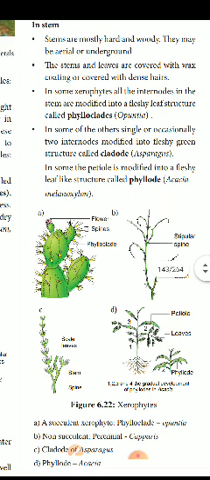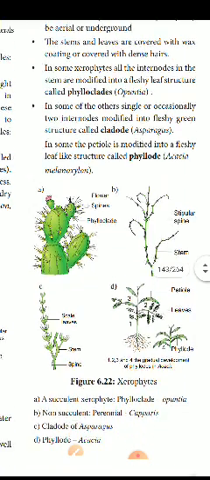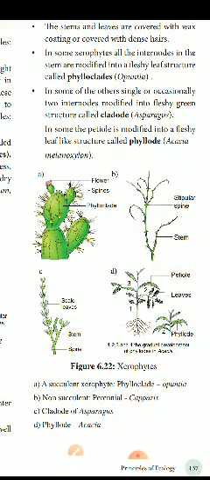Okay. In some others, one or occasionally two internodes are modified into fleshy green structures called cladodes, as in Asparagus. In some, the petioles are modified into fleshy leaf-like structures called phyllodes. It's Acacia. You see this flower and these spines; phyllode is present in that. And in the stem, a stipular spine is present. Petiole, leaves and phyllodes. These are the differences among xerophytic plants having stipular spines on stems, petioles, scales and leaves.